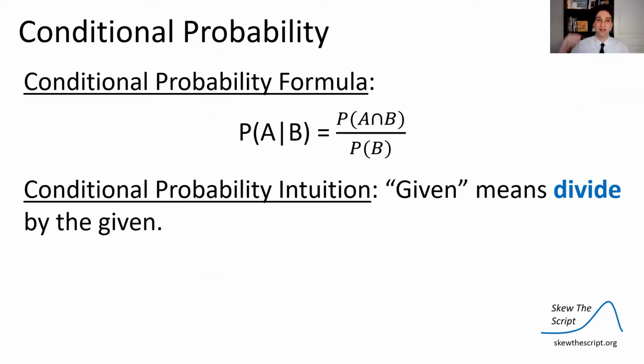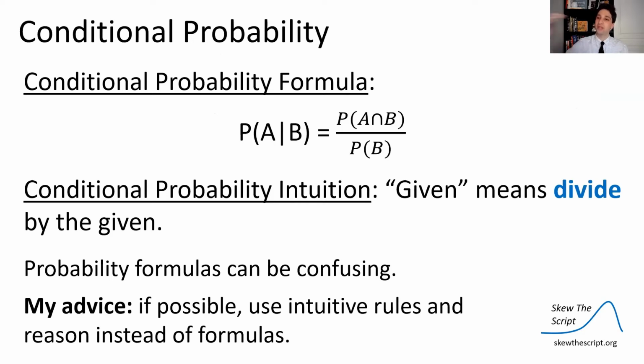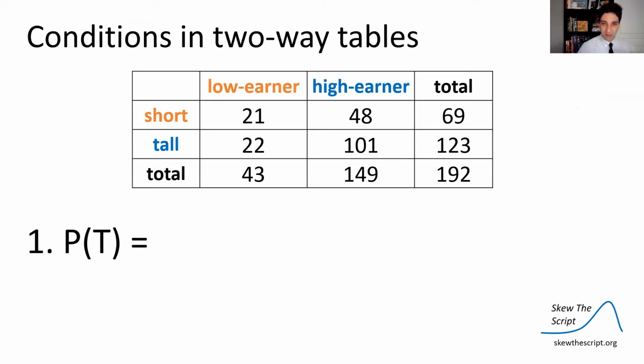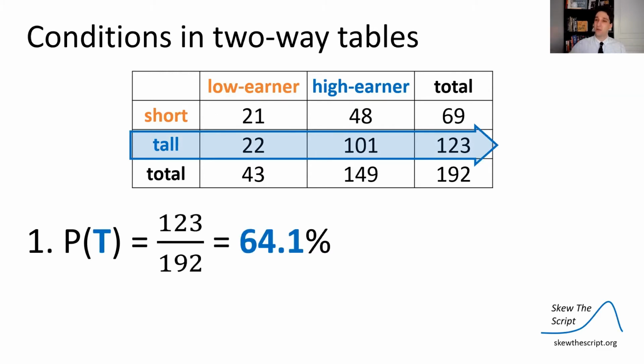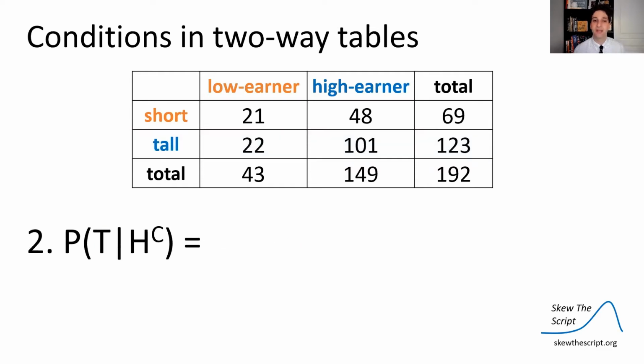And here's the formula, and here's the intuition. So again, please use the intuition. The formulas can get confusing. Given means take both, divide by the given. So let's use this in a two-way table. So the probability of finding someone who's tall, we can get the total of the tall folks, that's 123, out of the grand total of the table, that's 192. That's 64.1%.